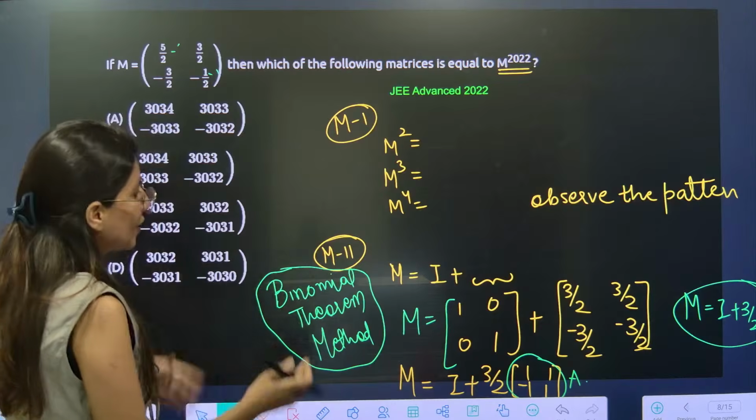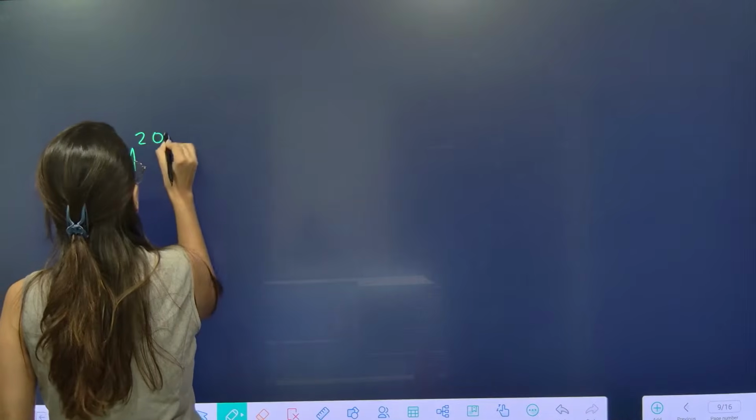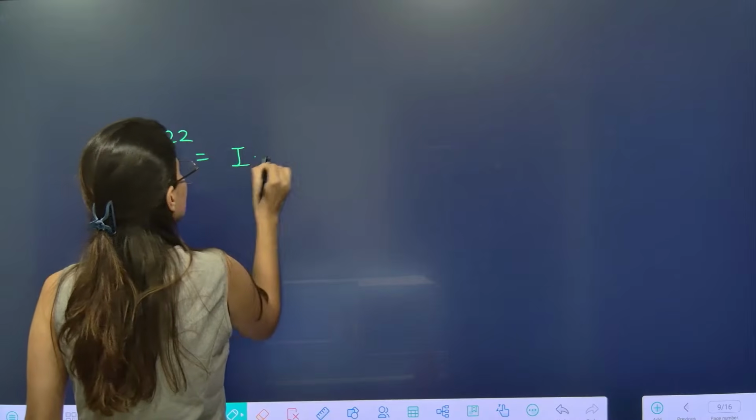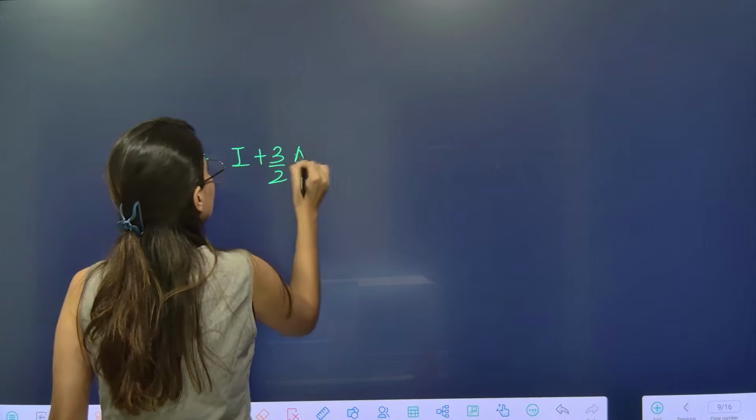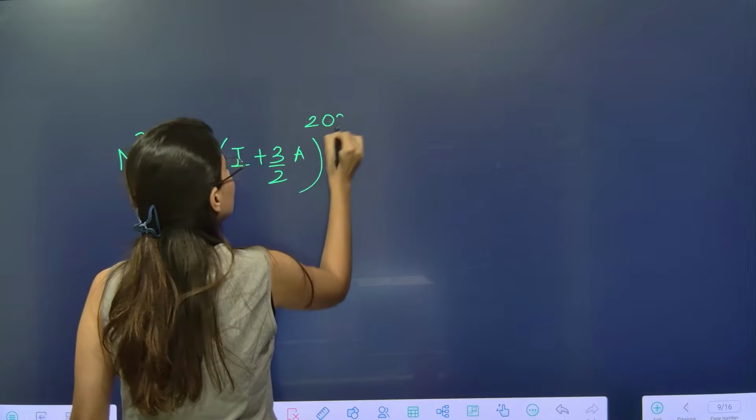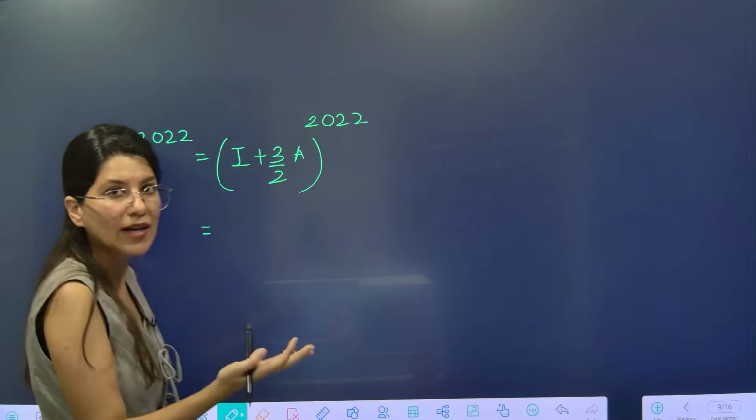Now, what we are looking for is M power 2022. M power 2022 will be what? I plus 3 by 2A, power 2022. Let's expand using binomial theorem.